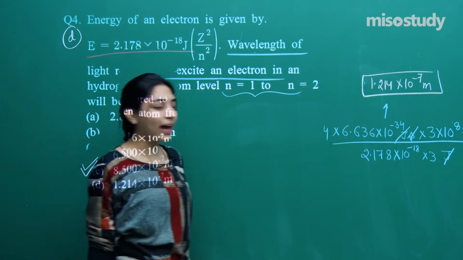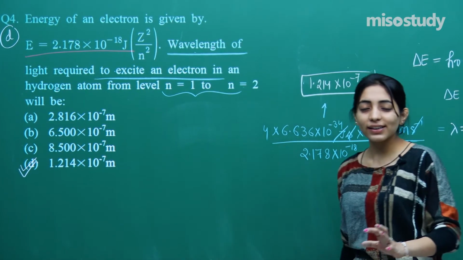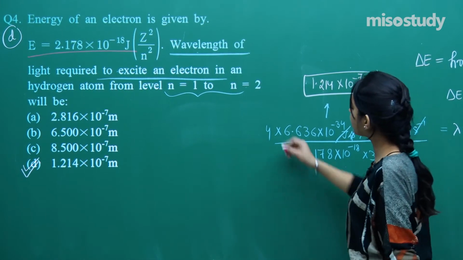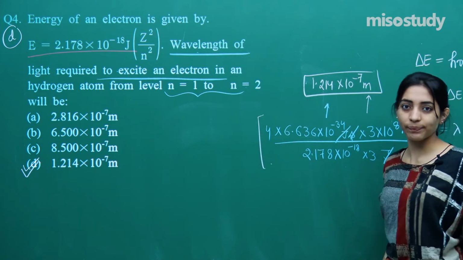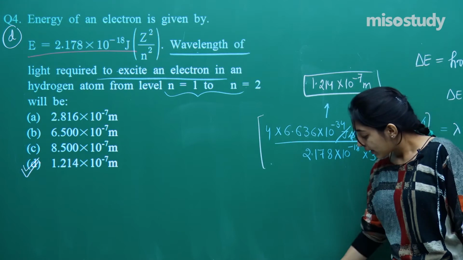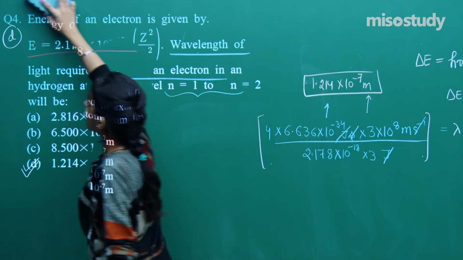Okay, so I am a calculator. See, I can solve everything in one go, but you are not. So use the calculator, or maybe you can use the approximations in order to finally solve it and get this as the answer. Okay, let us now move on to one another question, which is question number 5.